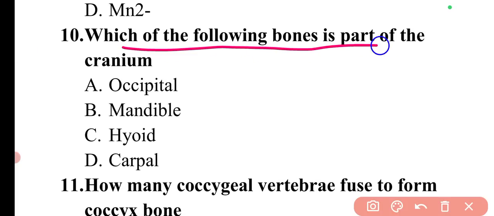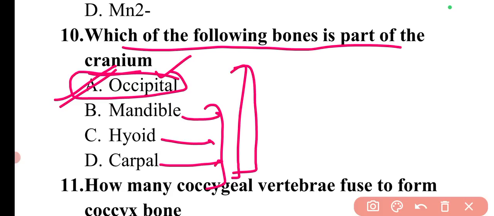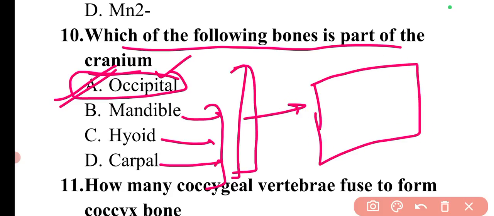The question is, which of the following bones is part of the cranium? The part of cranium is occipital bones. Mandible is basically your facial bones. Hyoid bone is basically present in the neck, and the carpals are basically the wrist bones. So these are the different body part bones. Again, at the end of this particular topic, skeletal muscle, I will be providing you a chart from a book which is giving you the distribution of different bones present in our body.